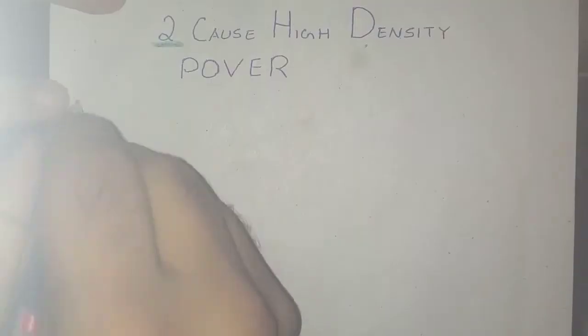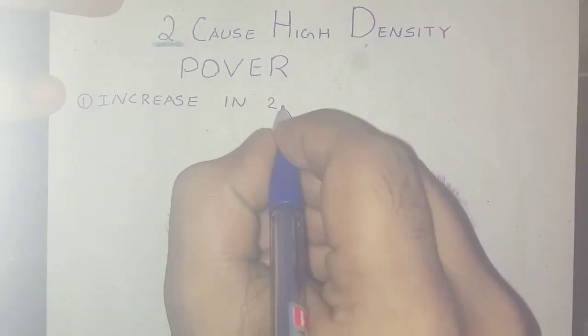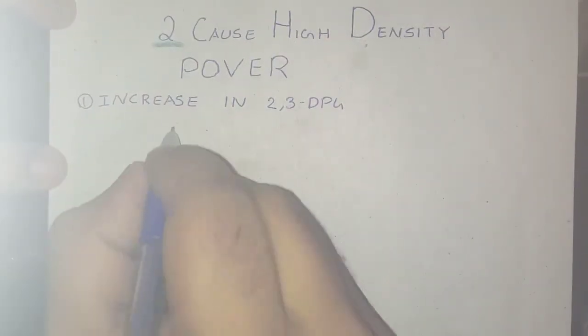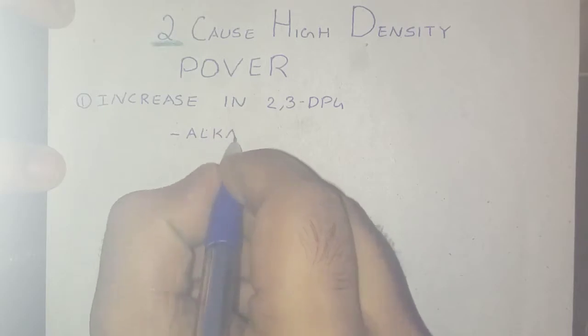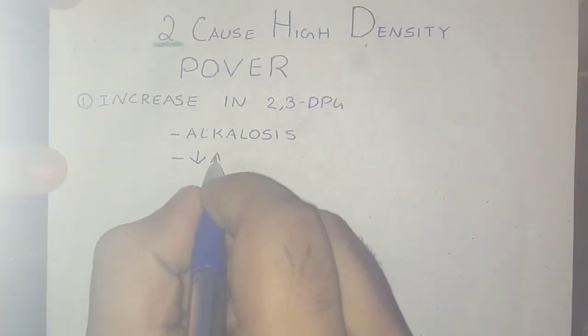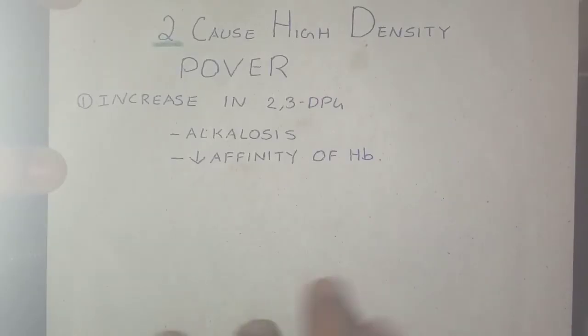Now the 2 stands for 2,3-DPG, that is diphosphoglycerate. Due to the increase in 2,3-diphosphoglycerate as a result of alkalosis, there will be decreased affinity of hemoglobin for oxygen, and this makes more oxygen available to the tissues. There will be increased unloading of oxygen to the tissues, that is, the oxygen dissociation curve shifts to the right.